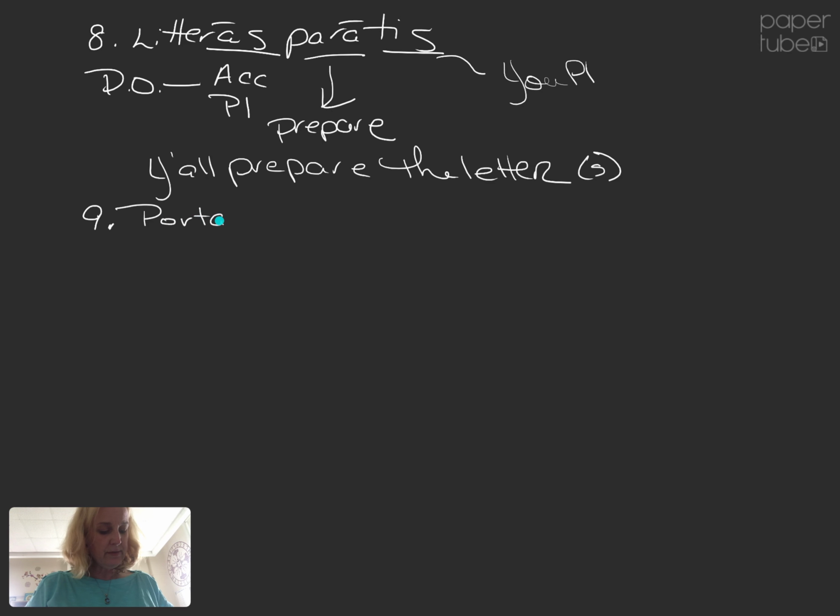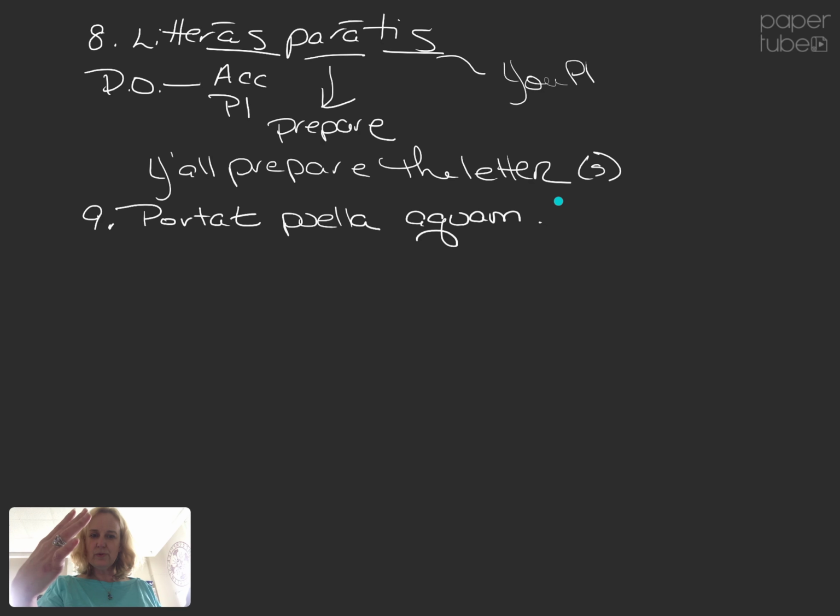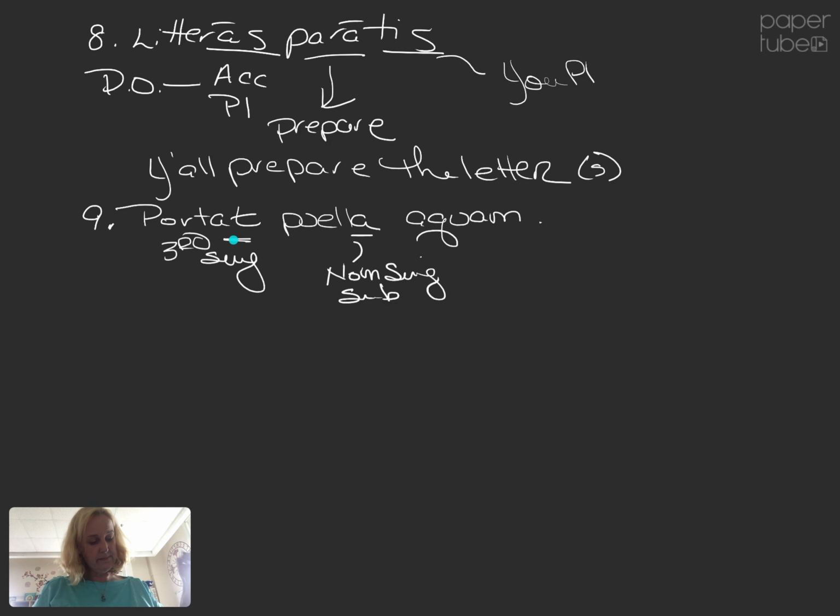Number 9, portat puella aquam. So I lead with the verb, portat. As I copy over the sentence, I'm looking at my endings. What do I see? I see puella, short A, looks like a nominative singular subject. Do I have a third person singular verb? I do. I have a T, third singular.